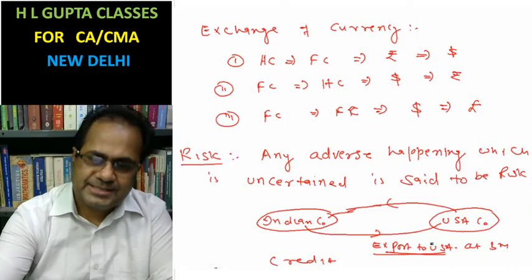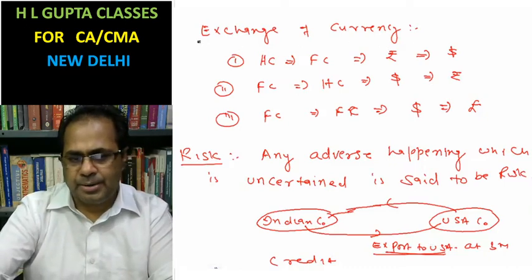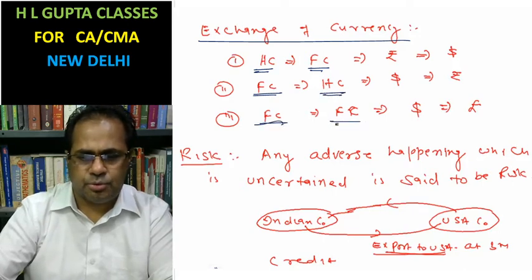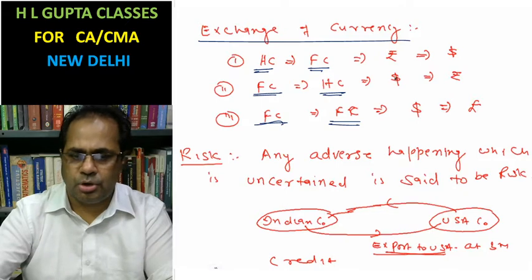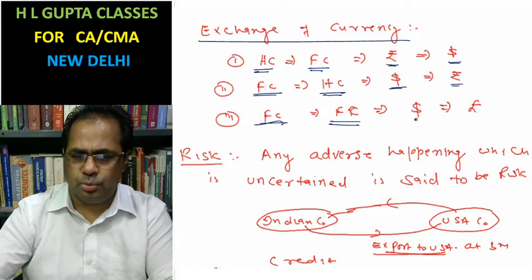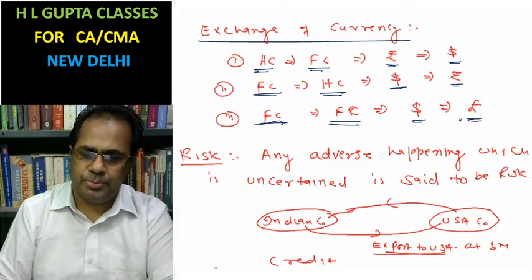Now, exchange of currency means there is home currency to foreign currency, foreign currency to home currency, and foreign currency to foreign currency. Okay, rupees to dollar, dollar to rupees, dollar to pound. This is the foreign currency.